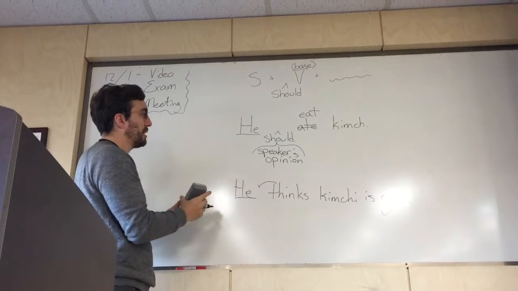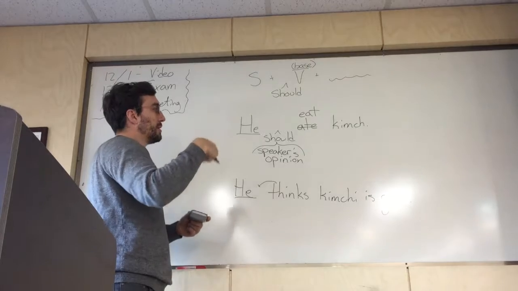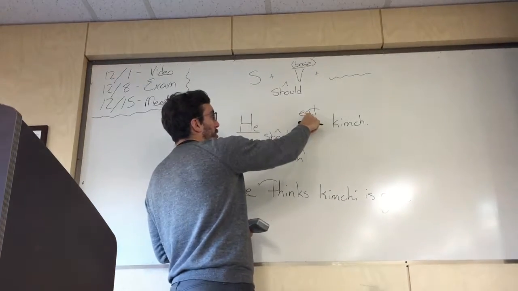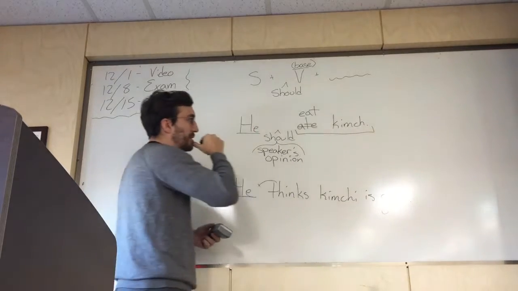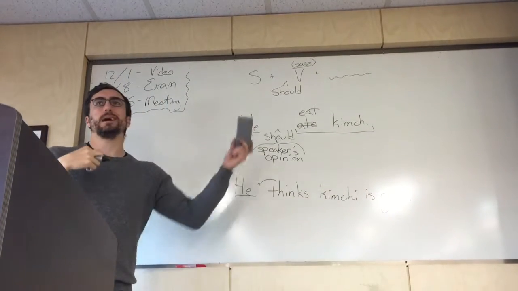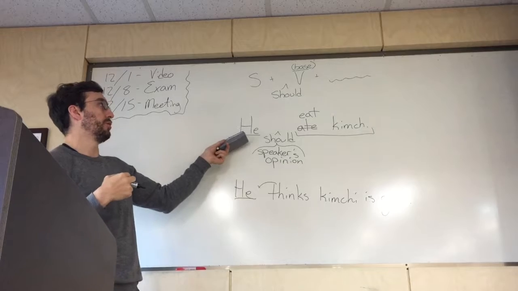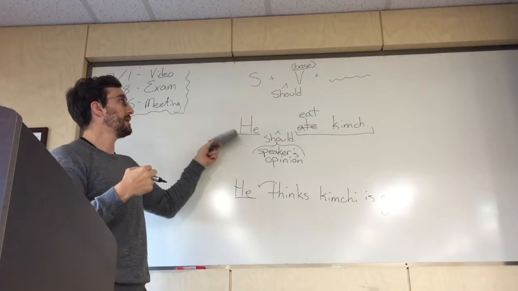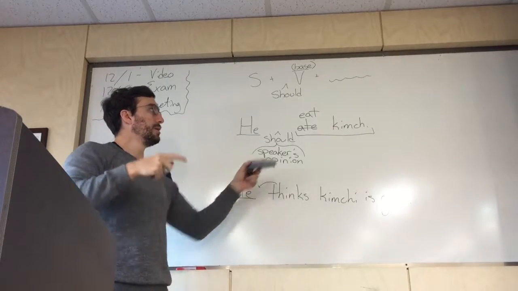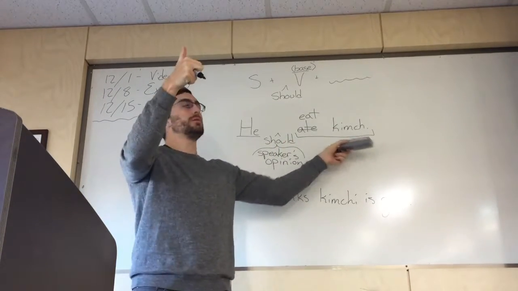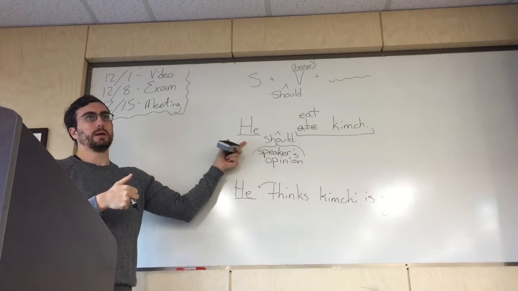The second part of the meaning: one part is my opinion. The second part is that whatever this verb or extra information in the sentence is, I think that's good. It's good for him. So if I say "he should eat kimchi," that means I think eating kimchi is good for him, right?